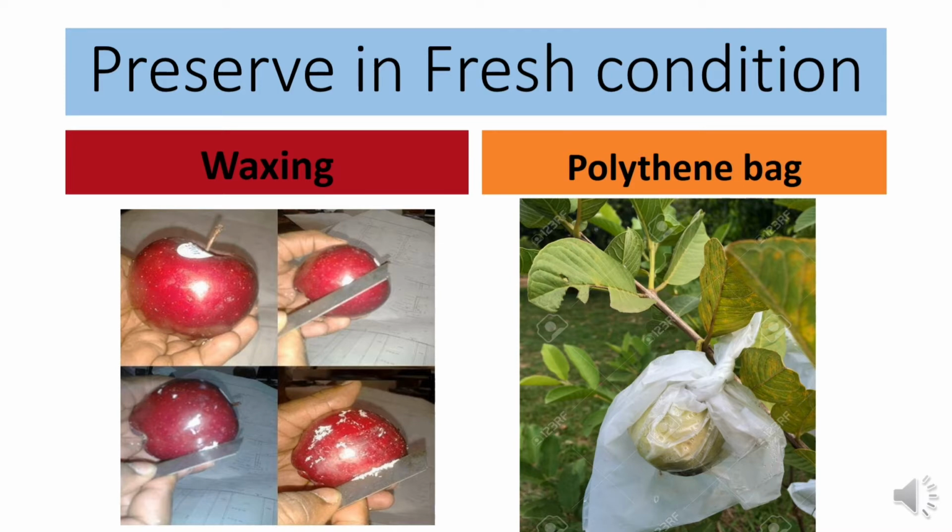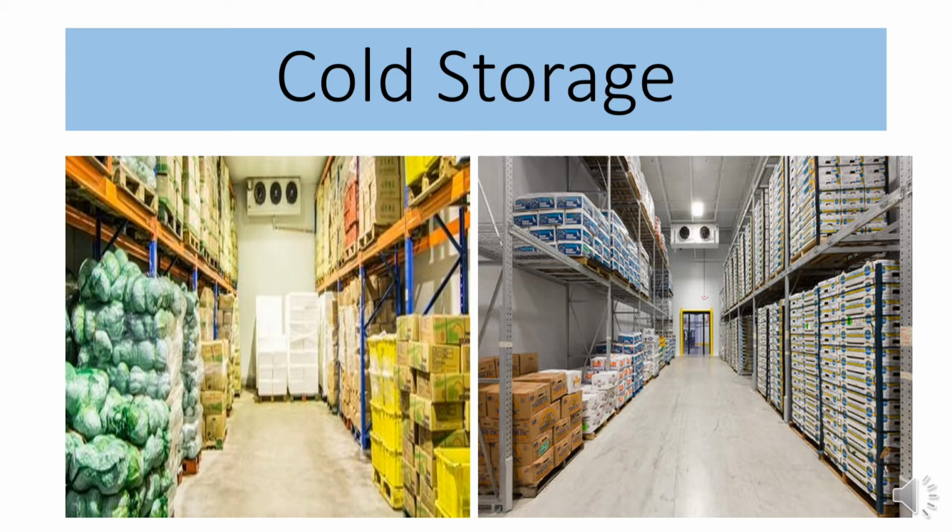Mainly, a polythene bag reduces the activity of respiration and transpiration. So during transportation, if the fruits are covered with a polythene bag, then they will remain fresh and can be preserved for a long time. Here you can see two images of the inner view of cold storage. Mainly, fruits and vegetables are stored in cold storage for commercial purposes. In this method, you can preserve these types of fruits or vegetables for a long time by maintaining their taste, quantity, smell and nutrient content. So here is the cold storage.